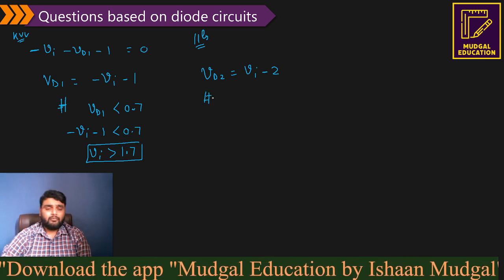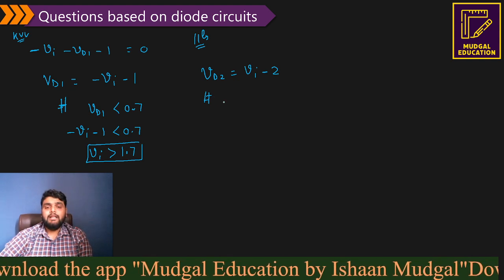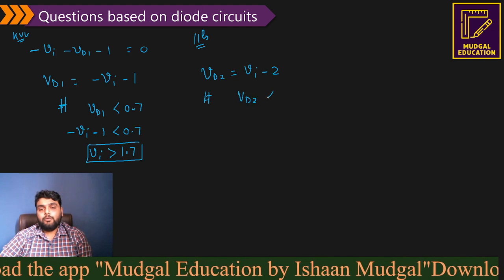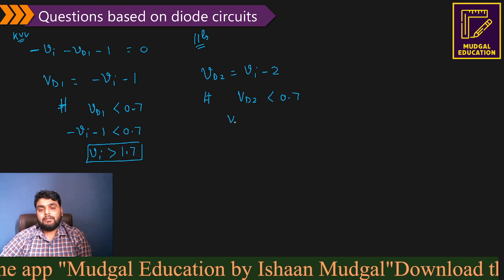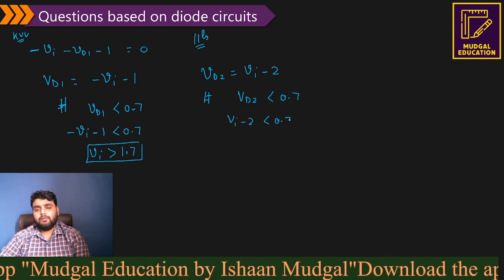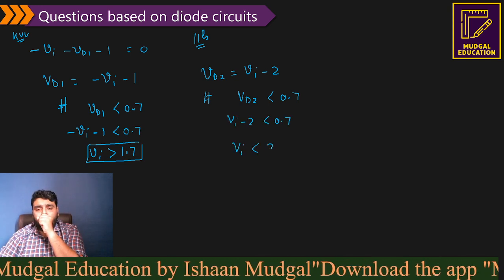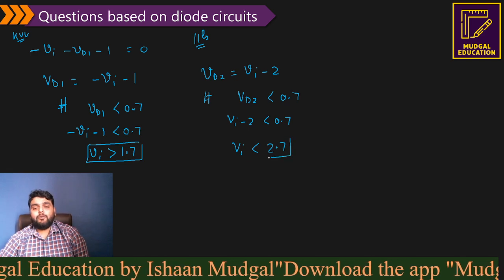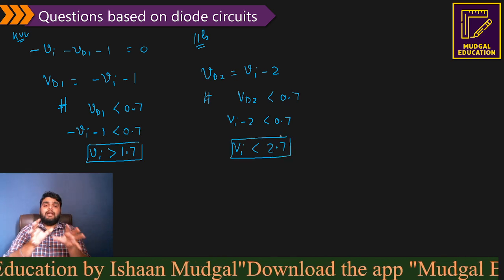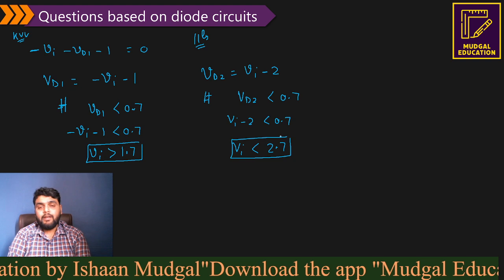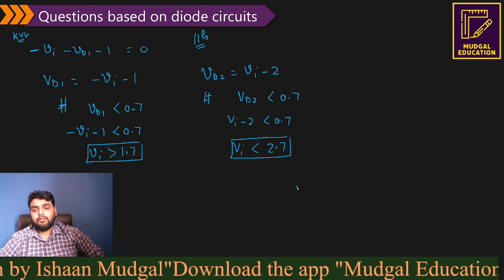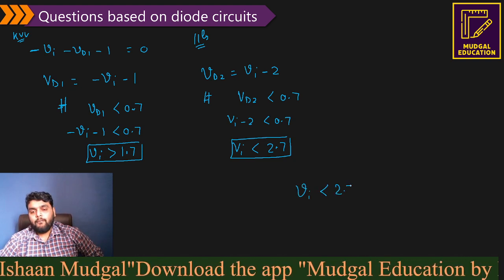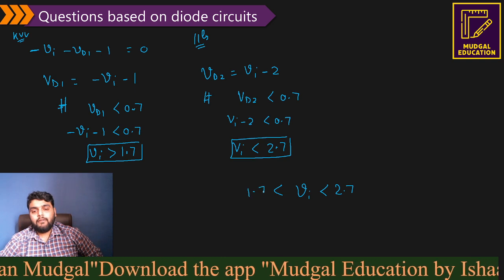Similarly here, let me check the calculation. For this, VD2 should be less than 0.7. So Vi minus 2 should be less than 0.7. Vi should be less than 2.7. Now we have to find out the common region here. So can I say the common region is Vi between 2.7 and 1.7.